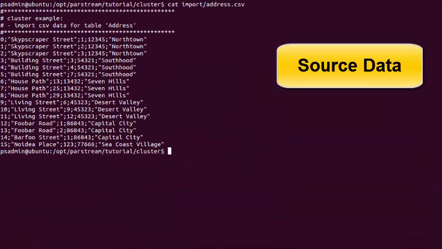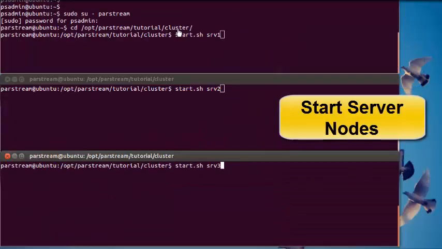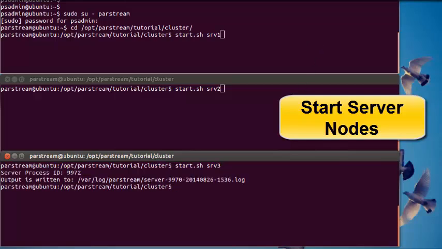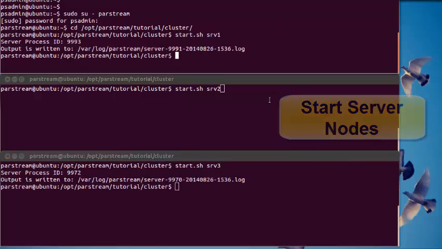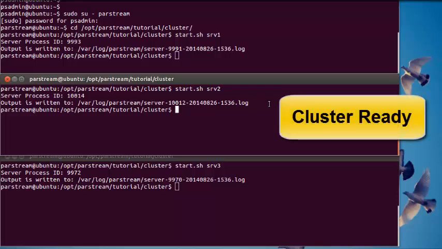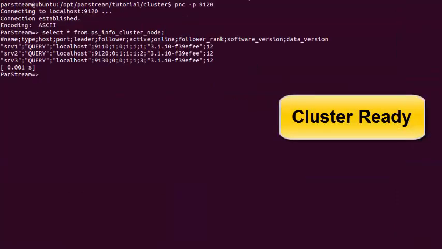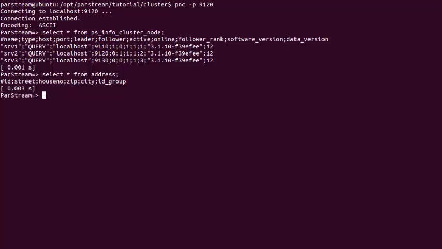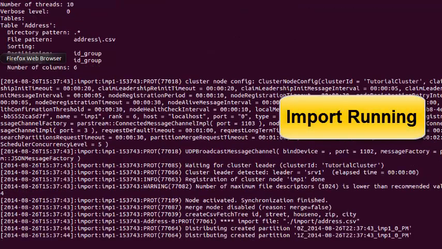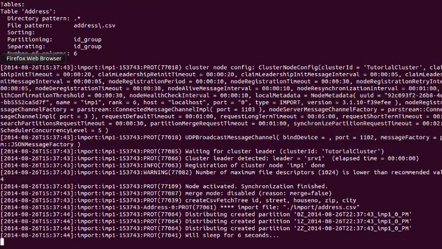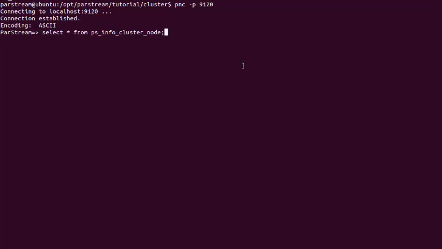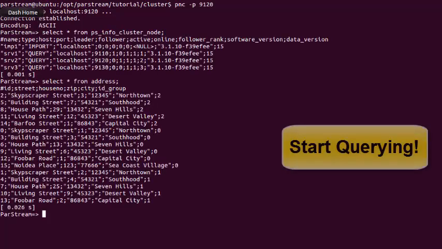Here the data is being imported. Start the 3 server nodes. And now the cluster is ready for importing data. Go ahead and import the data. And now you are ready to start querying.